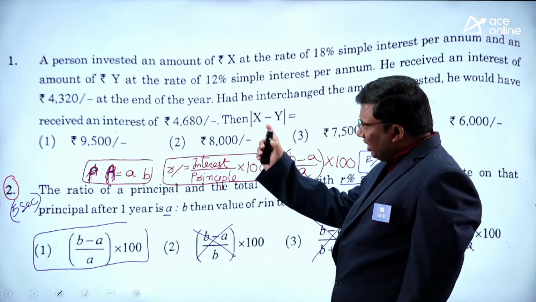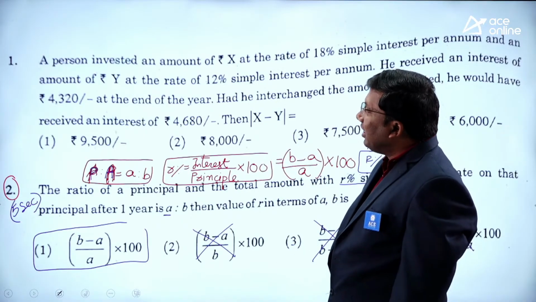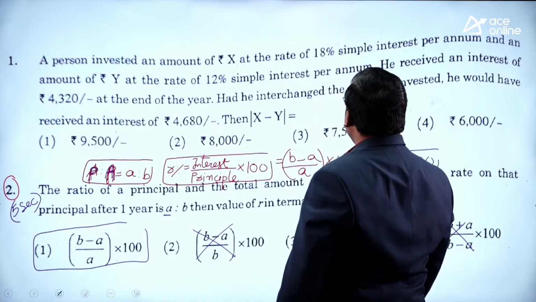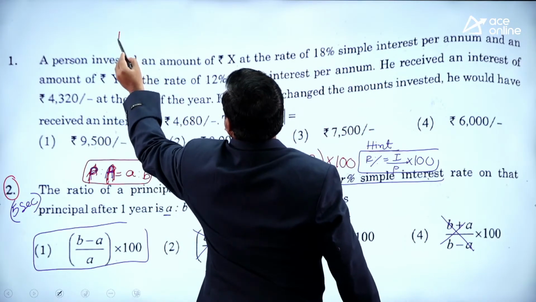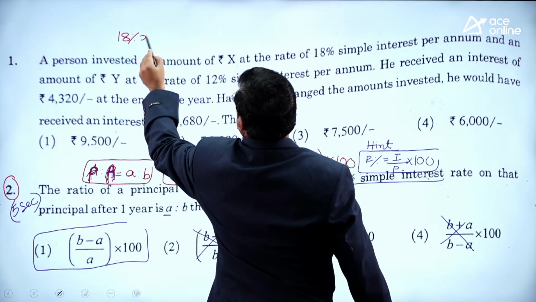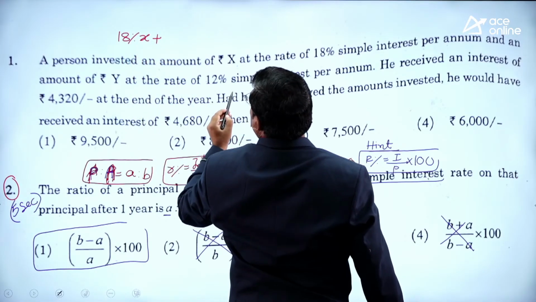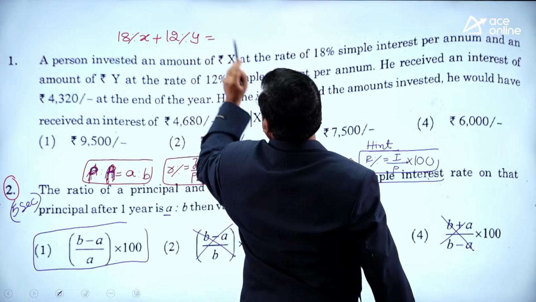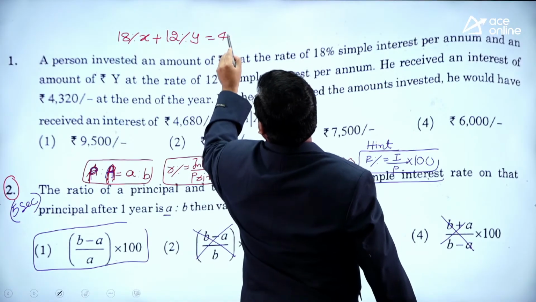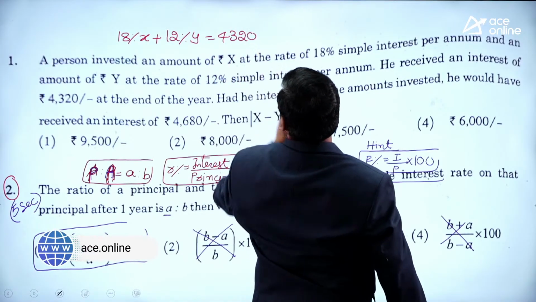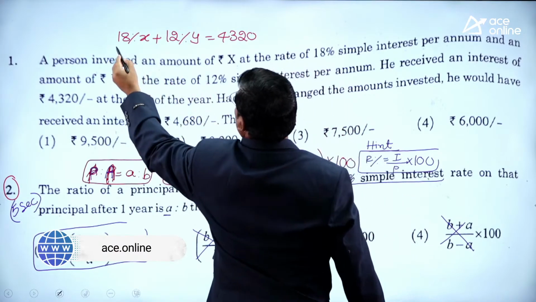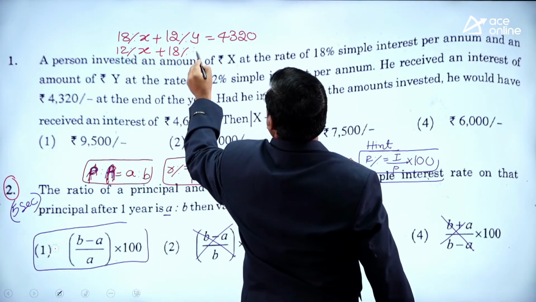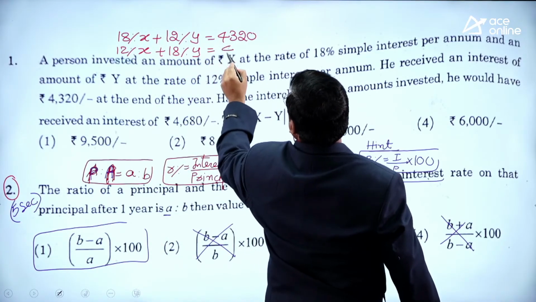If you observe all these questions one by one, the second is an easy question. Even the first question is also easy. Read the first question. A person invested an amount X at the rate of 18% simple interest, so the interest is 18% of X, and an amount Y at 12%, 12% of Y. How much did he receive? 4,320. Had he interchanged the amounts, 12% of X plus 18% of Y, how much is it? 4,680.